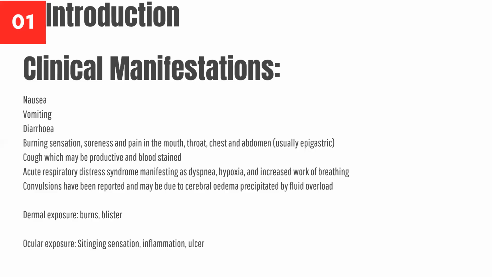There's acute respiratory distress syndrome that manifests as dyspnea, hypoxia, and increased work of breathing. Convulsions, though rare, have been reported, but they're mainly due to cerebral edema that's precipitated by fluid overload. For dermal exposure, burns, blisters, and nail damage can occur. For ocular exposure, there's stinging sensation in the eye, inflammation, ulcer, and formation of a pseudomembrane as well.